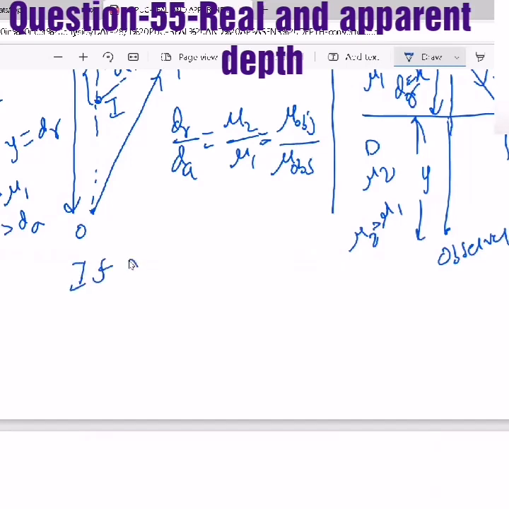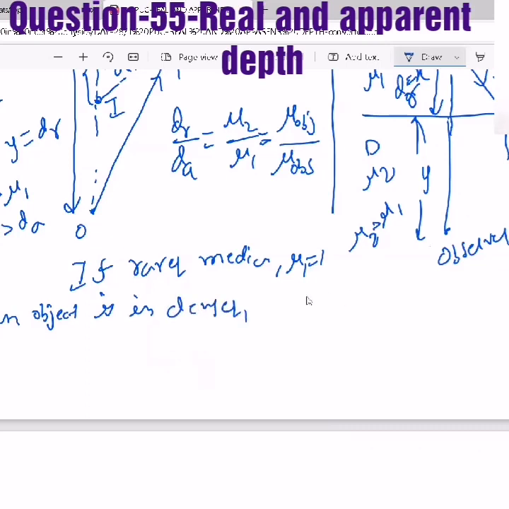Now, if the rarer medium is 1, that means air medium, then in the first case, that is when the object is in the denser medium, the d apparent equals d real by mu, that is y by mu.